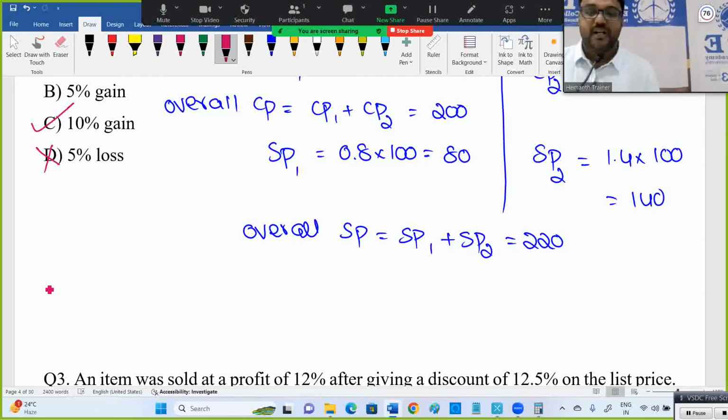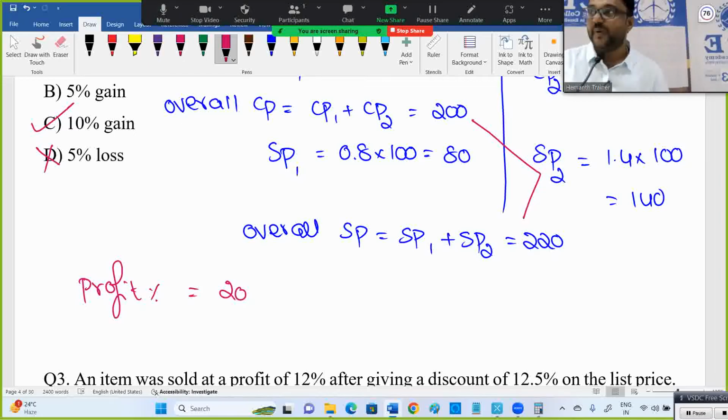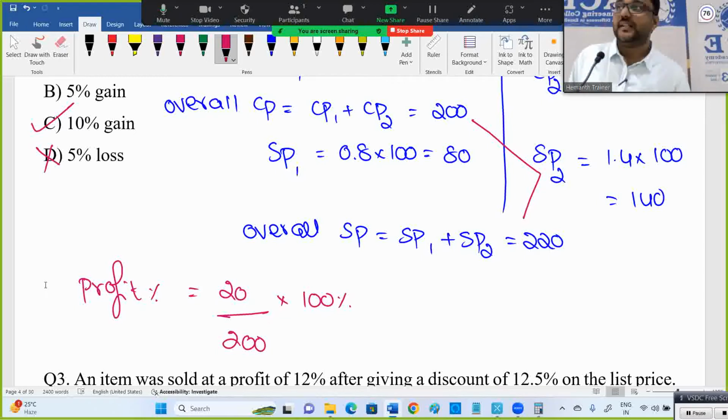with respect to profit and loss, both calculated with respect to cost price. So profit percentage is, profit is 20. I hope no need to discuss that profit is 20, right? Cost price 200, selling price 220, profit is 20. You need to calculate with respect to cost price always, until unless, I repeat, until unless they ask in the question, by default profit or loss percentage means profit by CP, loss by CP.